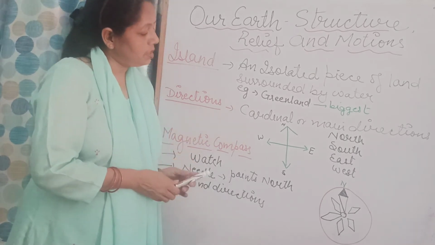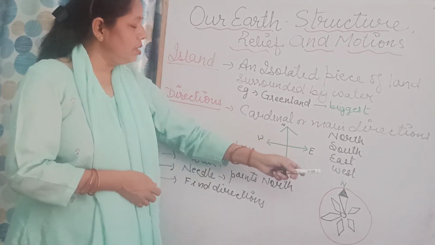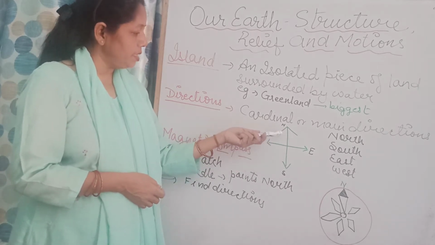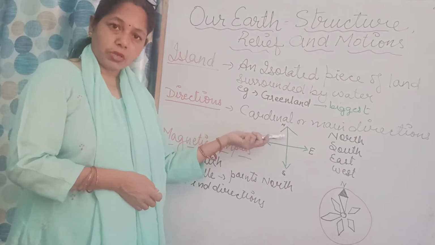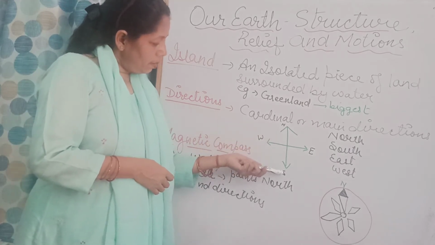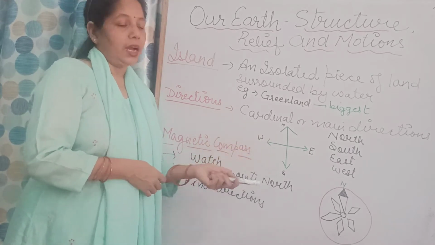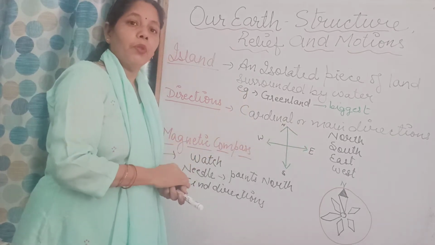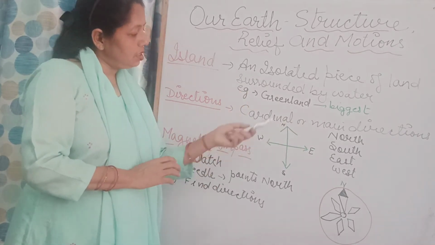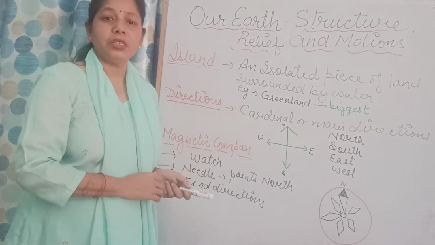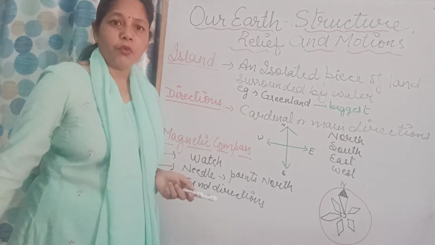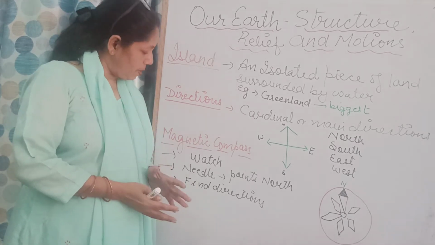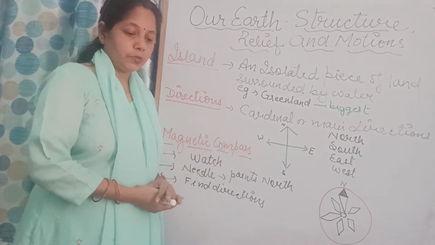If you see this diagram, I have drawn the diagram of directions where I have mentioned this is the north direction. It is on the top, and below we have south, and on the right is the east, and left has the west. So these are the four directions. Now we will talk about the magnetic compass also.